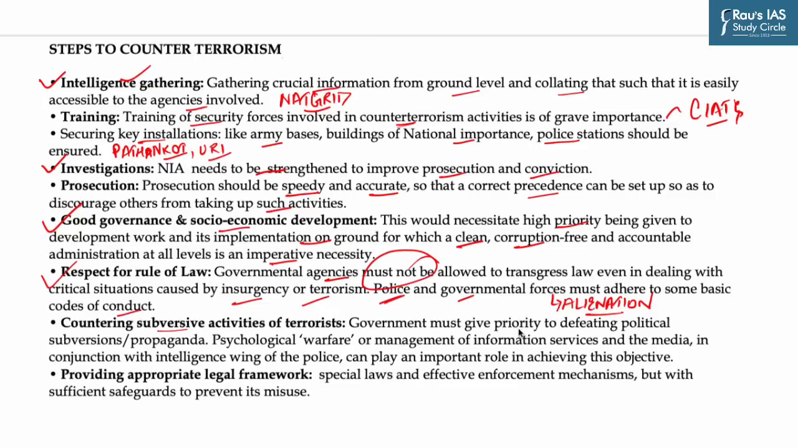Then countering subversive activities of terrorists. Government must give priority to defeating political subversion or propaganda, for example, by terrorists and Maoists. Psychological warfare or management of information services and the media in conjunction with the intelligence wing of the police can play an important role in achieving this objective. The next suggestion is to provide appropriate legal framework because ordinary laws may not be adequate to book a terrorist. So it requires special laws and effective enforcement mechanism but with sufficient safeguards to prevent its misuse.